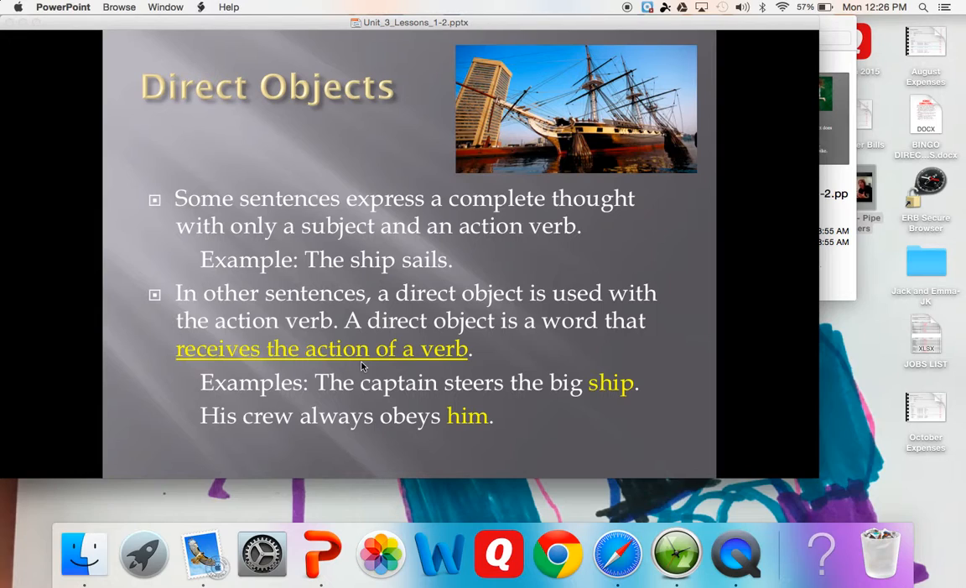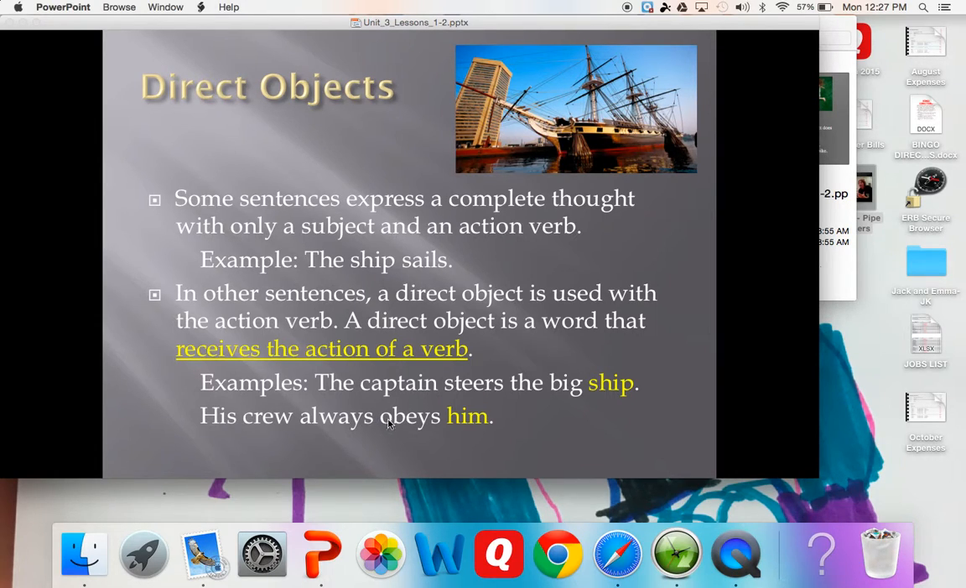So we know that some sentences express a complete thought with a subject and an action verb. The ship sails. Mrs. Feldman ate. The teacher yelled. The students listened, right? There's not a lot more to it than that. But in other sentences, a direct object is used that tells or receives the action of the verb, and that's important. So the sentence would be, the captain steers the big ship. And you always would ask yourself, what did the captain steer? The ship.